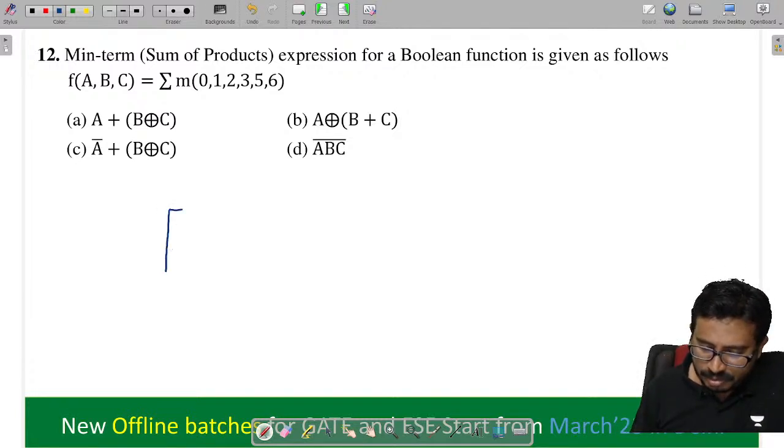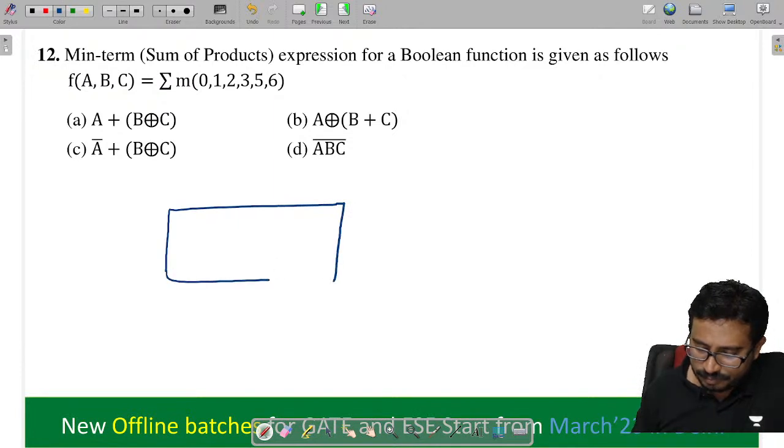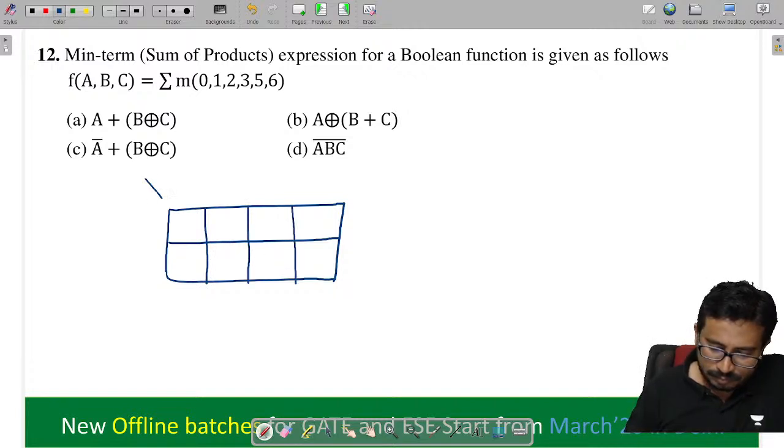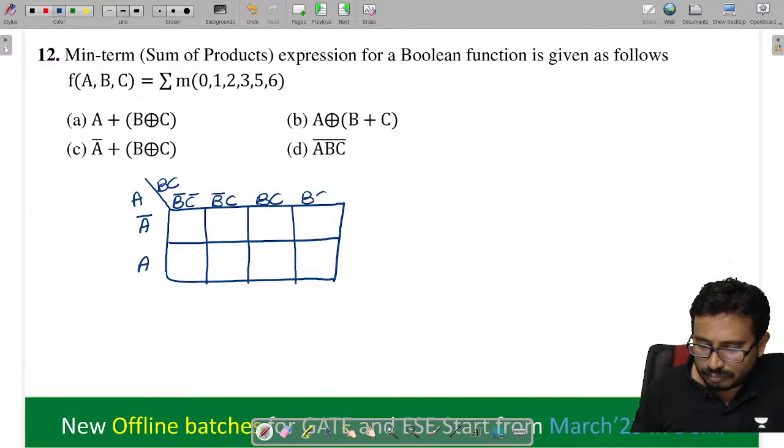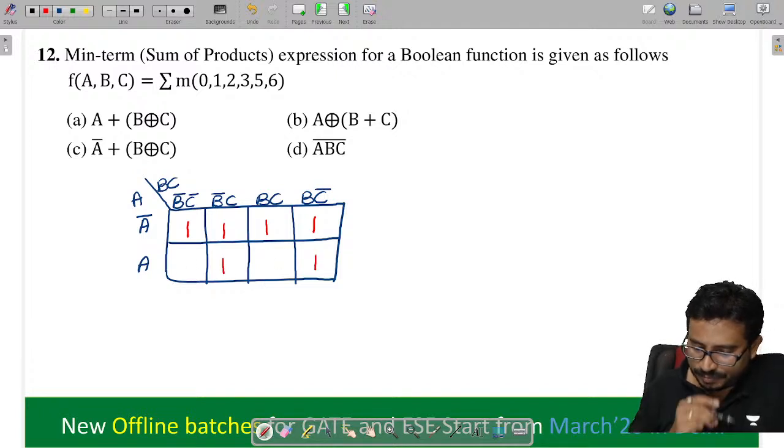Tell me, 3 variables came up. Right, so this is 0, 1, 2, 3, 5, 6.